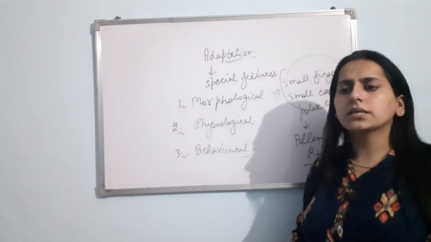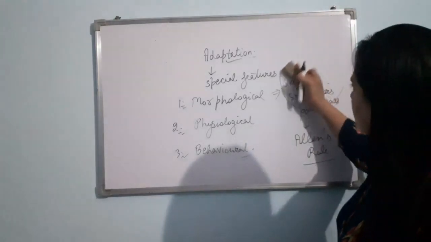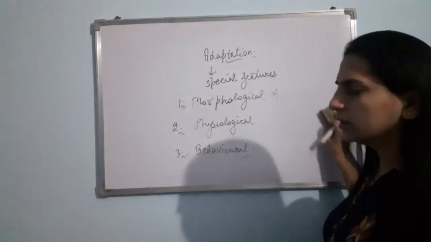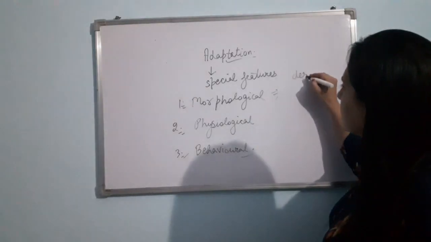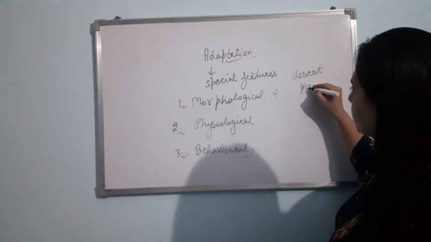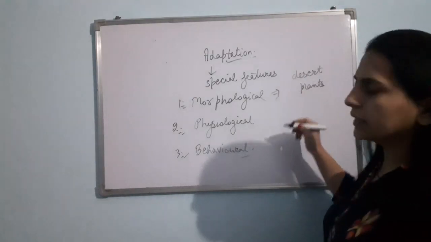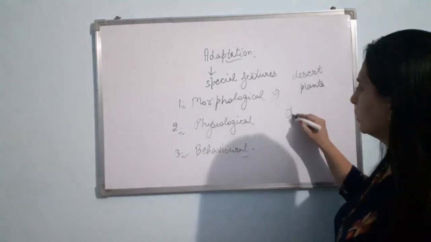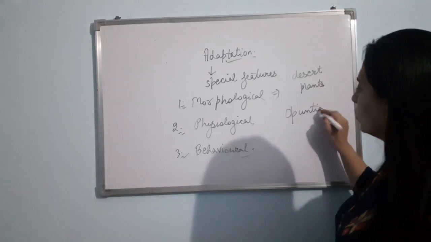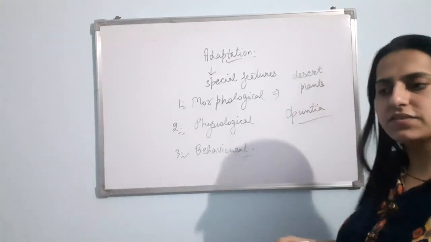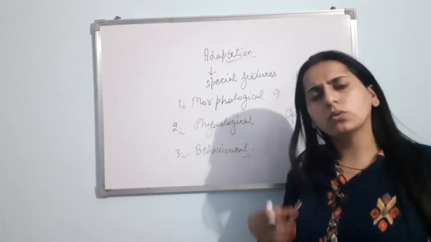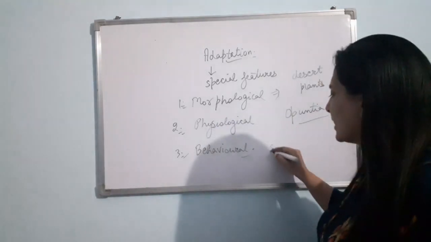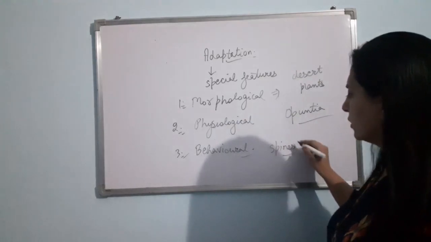Second example is the desert plants. In the desert, you know that the amount of the water available is quite less. So what happens in case of the desert plants? Let me take the example of Opuntia, cactus. You know that in them, the leaves are quite reduced, sometimes absent. Otherwise, if present, it is quite reduced in the form of the spines.